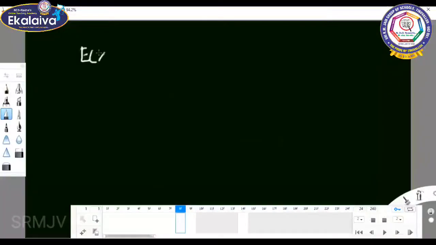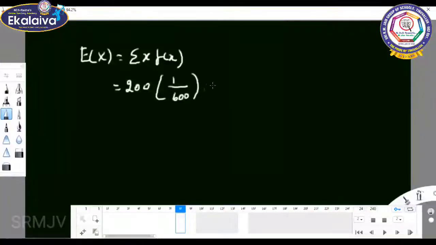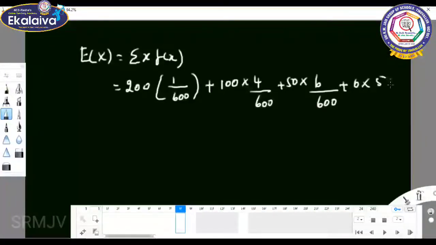E of x equal to sigma x into f of x. Sigma x into f of x equal to 200 into 1 by 600 plus 100 into 4 by 600 plus 50 into 6 by 600 plus 0 into 589 by 600.